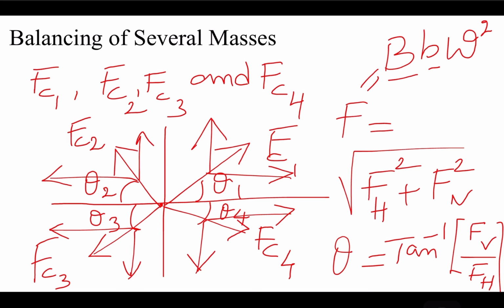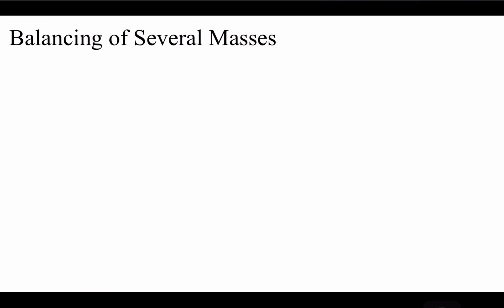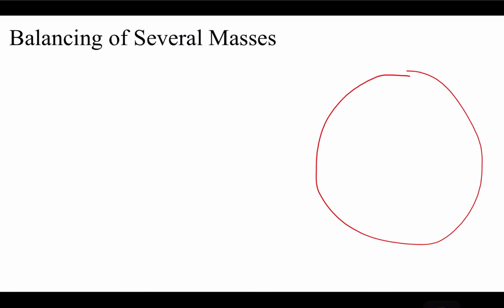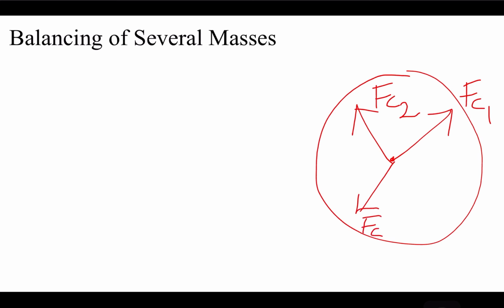Whereas we also do have a graphical approach. So I hope you remember the polygon law. So in the polygon law, what are we doing? So this is the diagram. So the center, this is FC1, FC2, FC3, FC4, if we consider it like this. So take the point O,